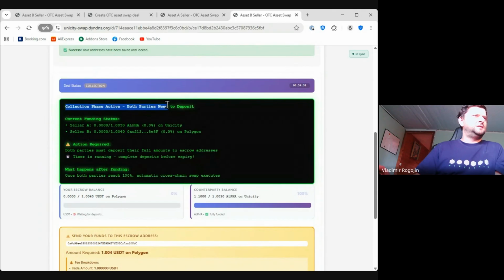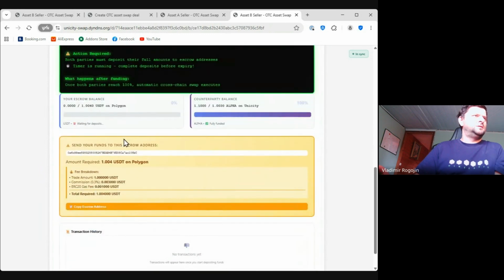It says that both parties need to deposit. Seller A has deposited 0%, but this is because the backend didn't pick it up yet. The frontend already clearly sees that everything was filled in. And B also has to deposit, so it says how much. Party B has to deposit 1.0040 USDT. How was it computed?